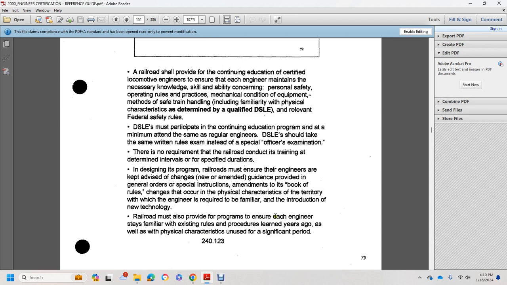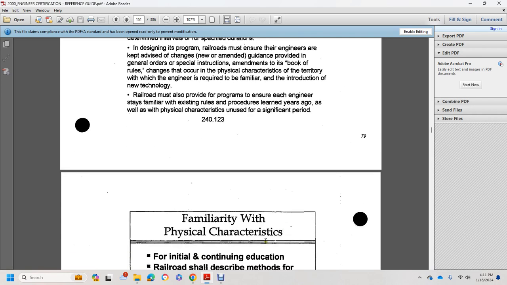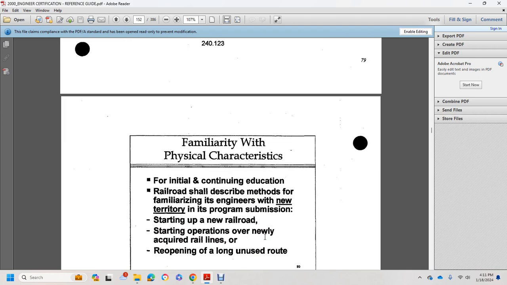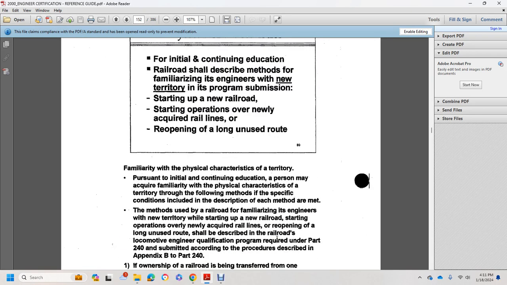The railroad must also provide a program to ensure each engineer stays familiar with existing rules and procedures learned years ago, as well as physical characteristics unused for a significant period. Familiarity with physical characteristics: for initial continuation, the railroad shall describe the method of familiarizing engineers with the new territory in the program submission, when starting up a new railroad, starting operations over newly acquired railroad lines, or reopening unused routes.